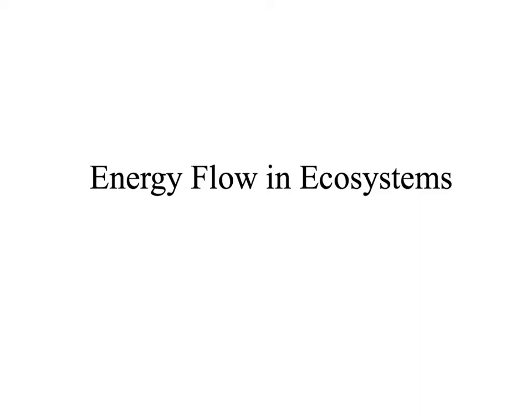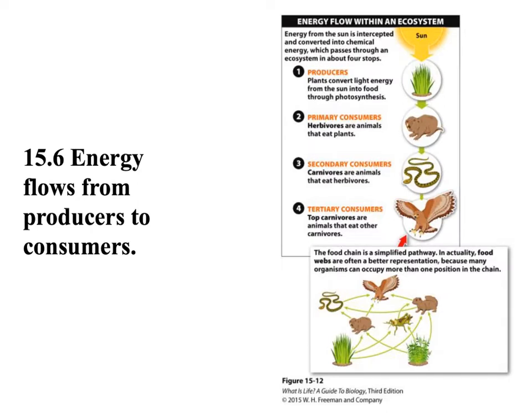In this video, we will investigate energy flow in ecosystems. The ultimate source of energy for living organisms is the sun. This is where our energy comes from, and that energy must be harnessed and transformed into usable types of energy. This is usually done by our producers. And then energy will flow up our trophic levels from producers to consumers.